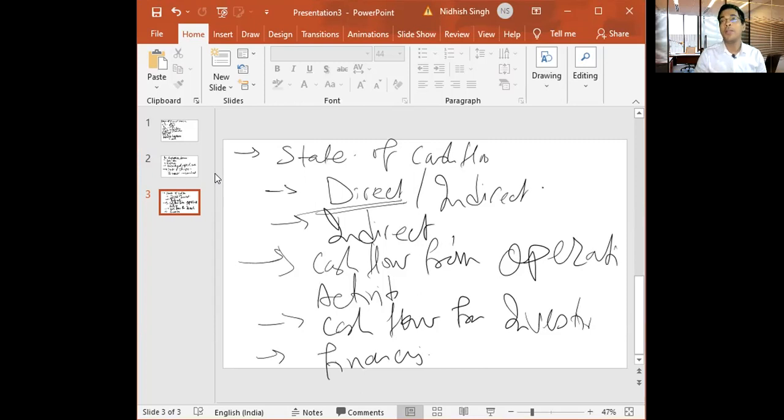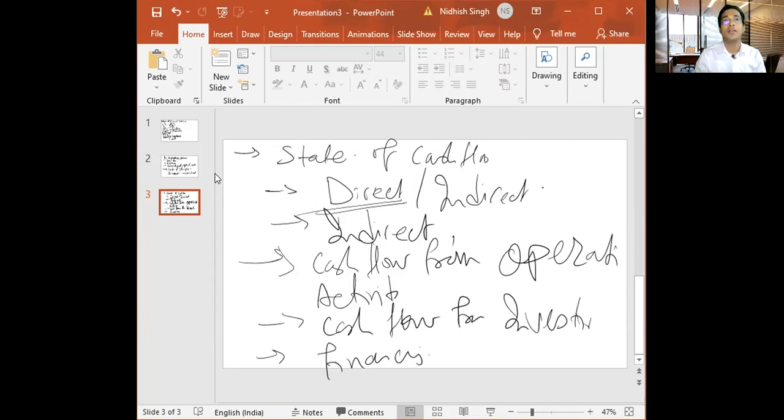Typically, operating activities relate to trading, how much cash inflow and outflow has happened because of the normal business activity, that is, a trading activity. So that will go under cash flow from operating activities. Next comes the investing activity. That means if a company like Infosys or Tata is buying some new land or a building, basically, that will typically become an investment.